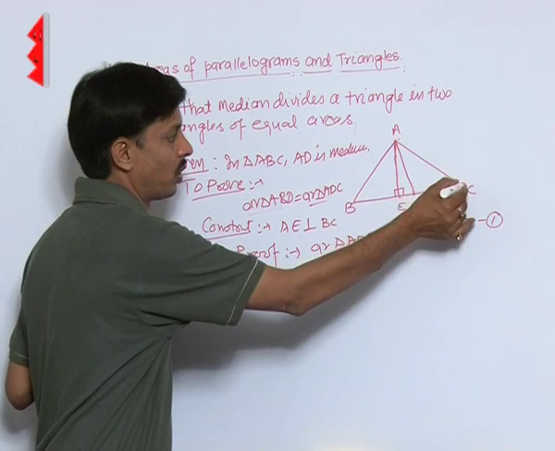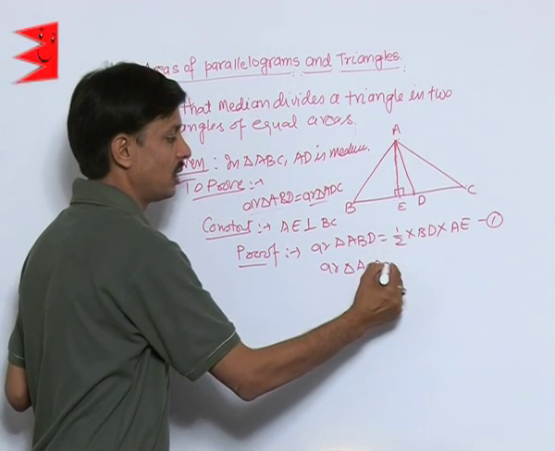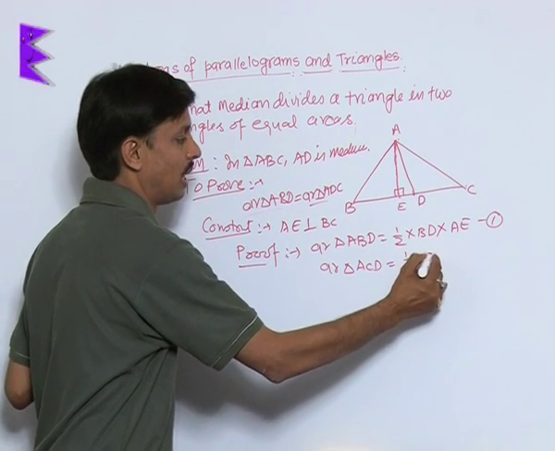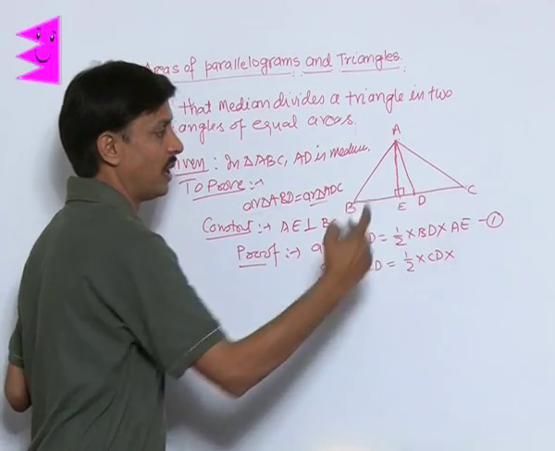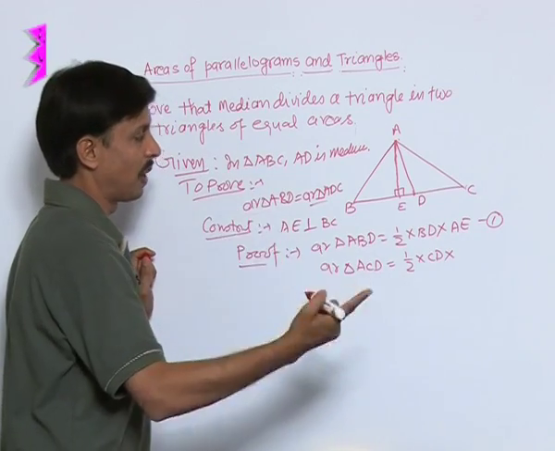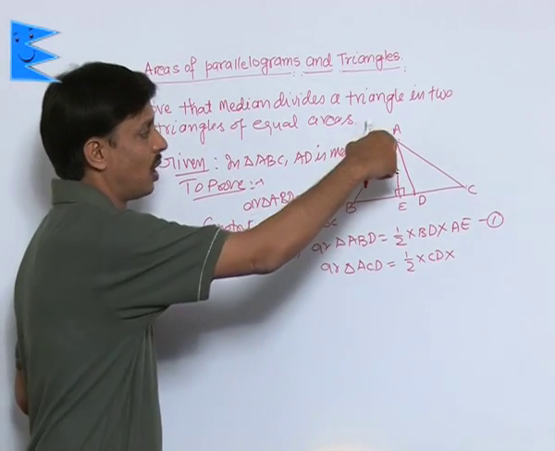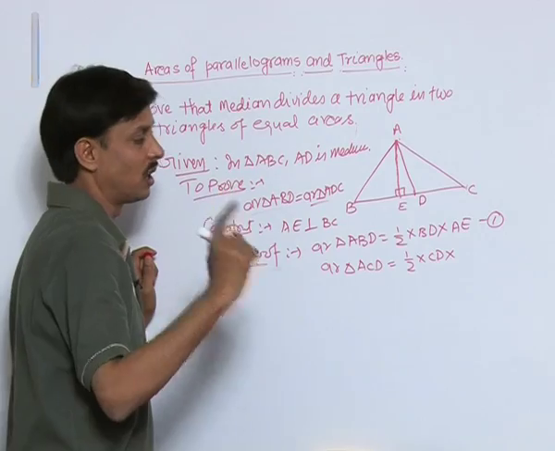Now what about the area of triangle ACD? If we talk about ACD, its base is CD, so it becomes half CD into AE. As you know, if CD is the base, then the altitude or perpendicular will fall from the opposite vertex, the third vertex.